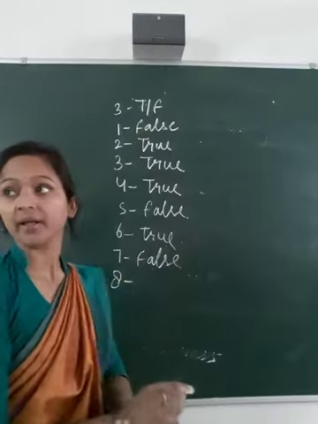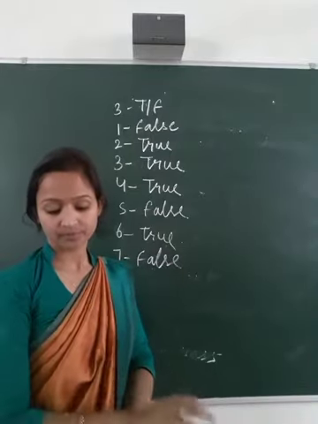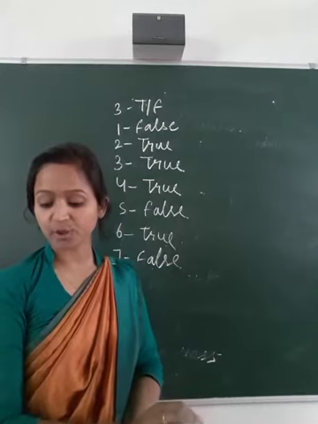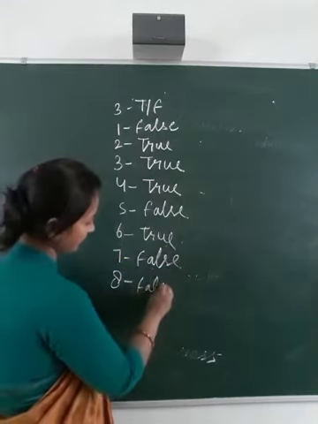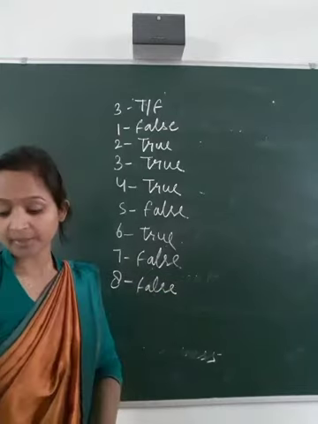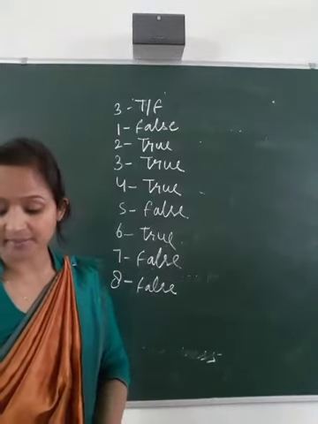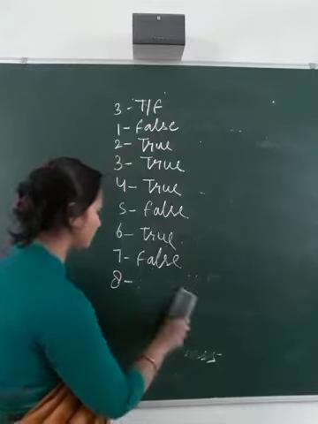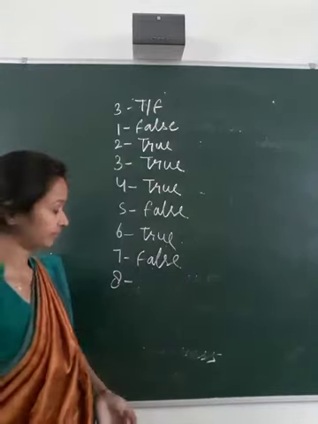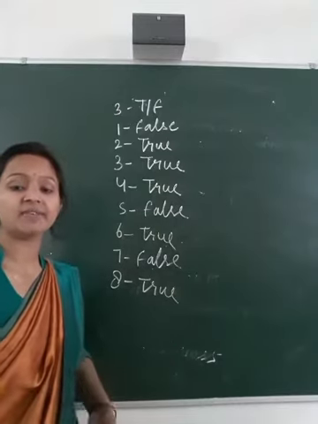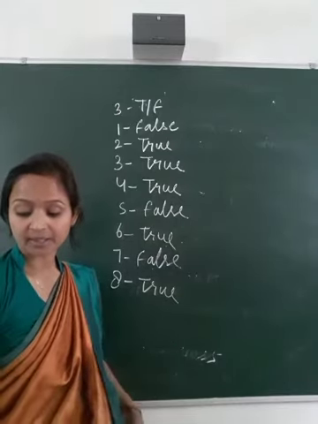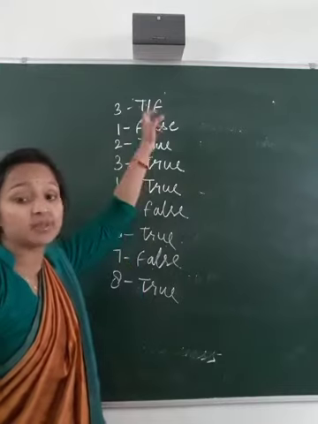And eighth one, insect pollinated flowers are brightly colored. That is true.